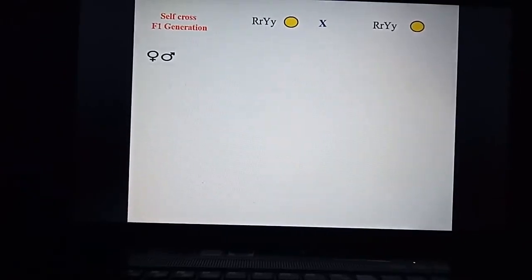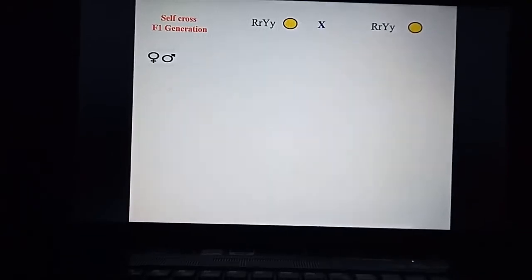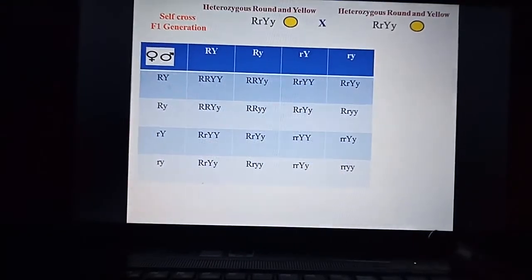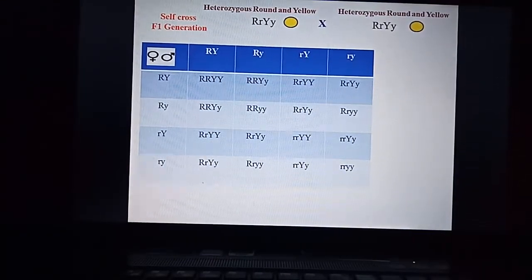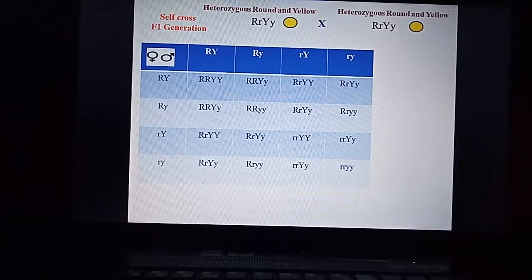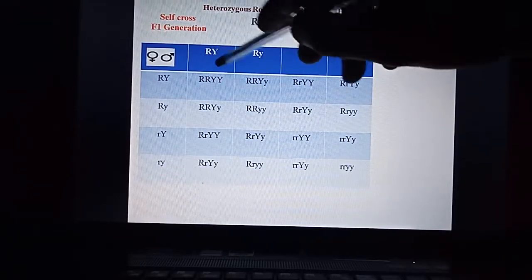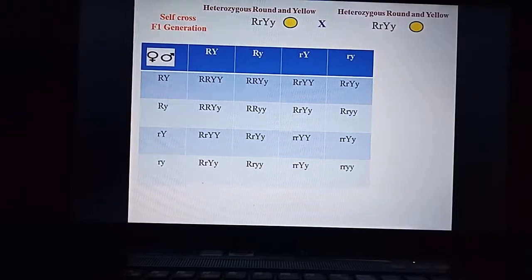Both are heterozygous round and heterozygous yellow seeds. The gametes of these F1 plants are the ones which will produce the F2 generation, right? So what are the possible gametes here?